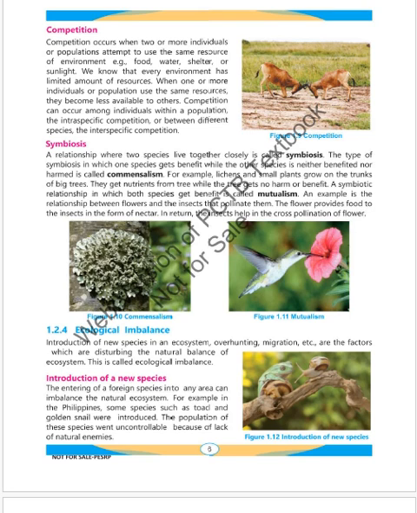Moving on to the next topic, ecological imbalance. Introduction of new species in an ecosystem, overhunting, and migration are the factors which are disturbing the natural balance of the ecosystem. This is called ecological imbalance.